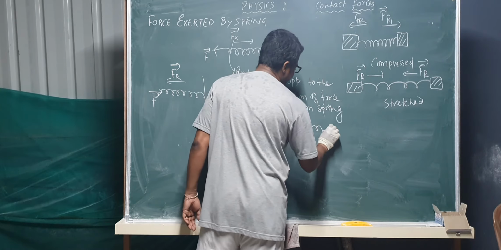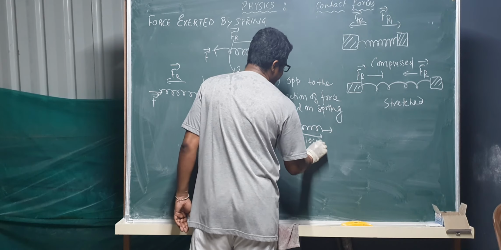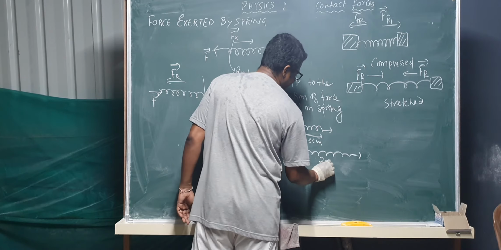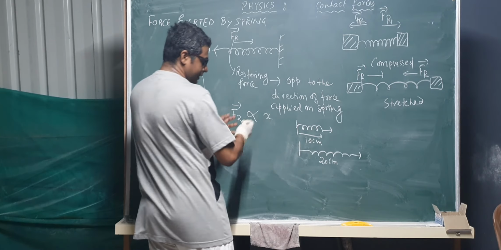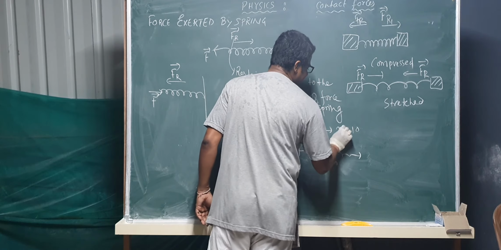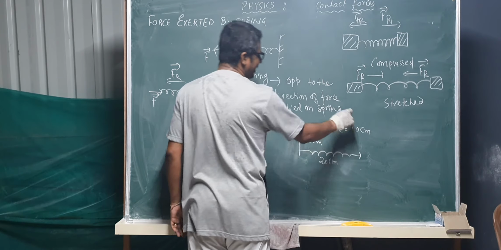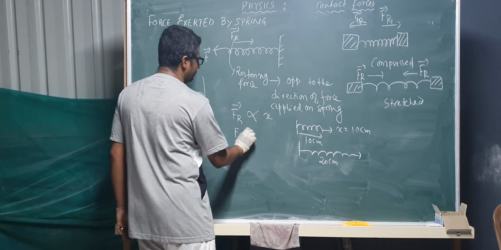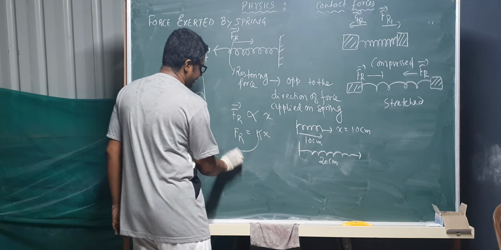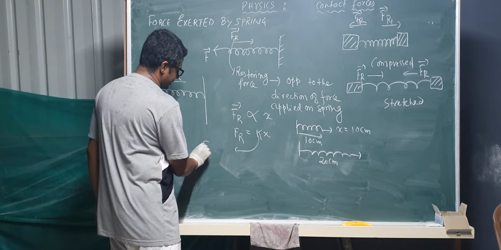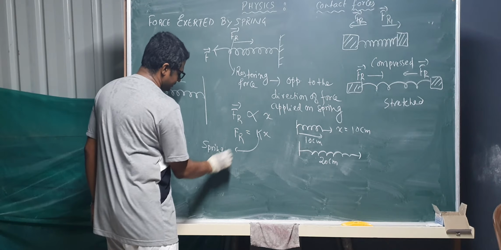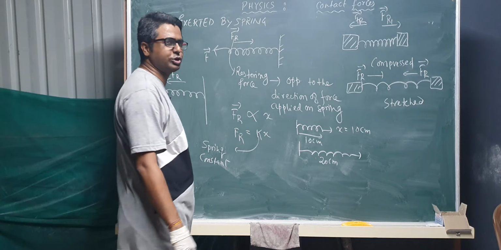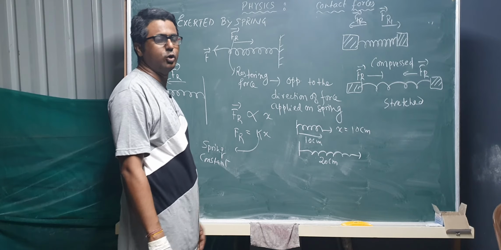This is the rest position of the spring. This was 10 centimeter. Now you pull it. ठीक है? This was say 20 centimeter. ठीक है? So what is the change that has happened? Change has happened. So here x is equal to 20 minus 10, x will be 10 centimeter. So this becomes equal to kx, and this is called nothing but spring constant. Sometimes it is also called Hooke's constant, because this relationship is called Hooke's law.